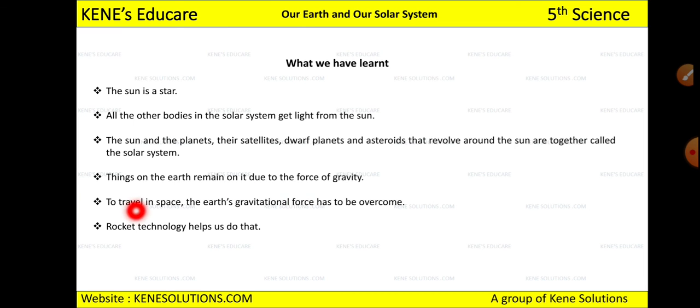Okay, and to travel in space, the earth's gravitational force has to be overcome, right? And last one is rocket technology has helped us to do that, right? To overcome the gravitational force of the earth, rocket technology has helped us to overcome that and launch the satellite in space. Okay,